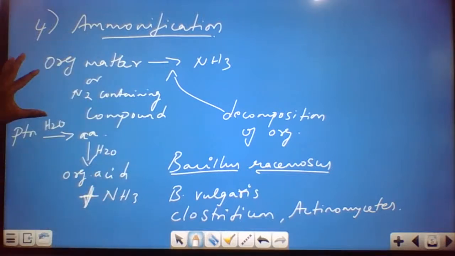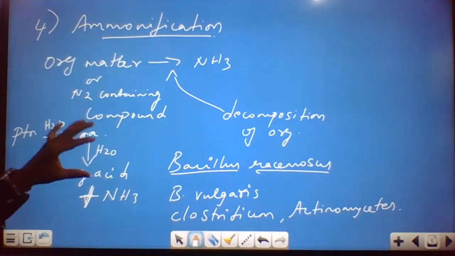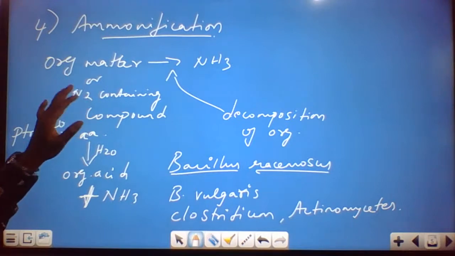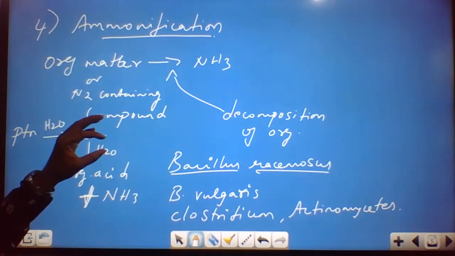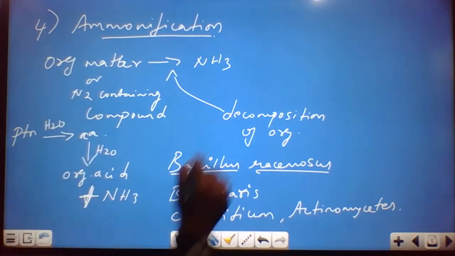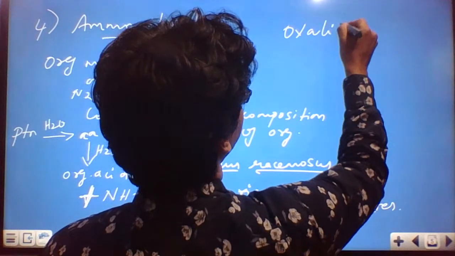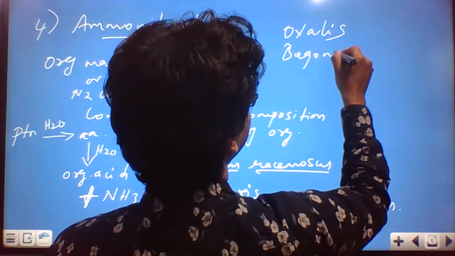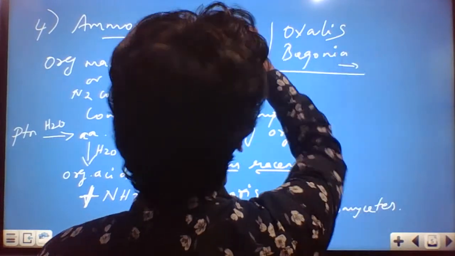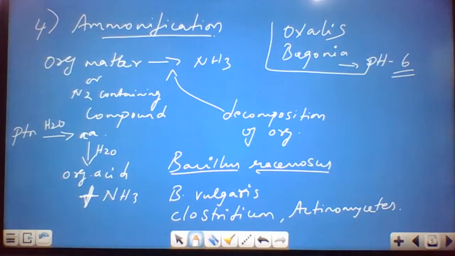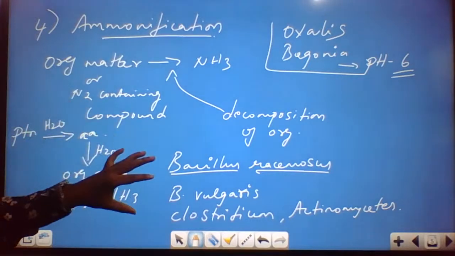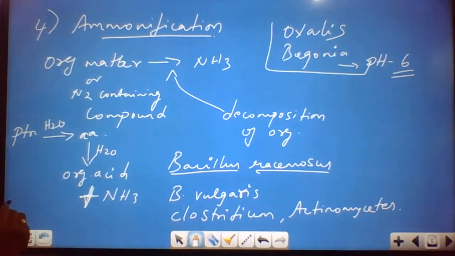So this process which we call ammonification, here the nitrogen changes from the gaseous to the ionic form in the soil, where the pH should be more than 6. The pH should be more than 6. There is a certain exception you could see in Oxalis and begonia, where ammonification can take place at a pH of 6. But in the remaining majority of cases, the nitrogen changes from the gaseous to the ionic form in the soil at a pH of more than 6.